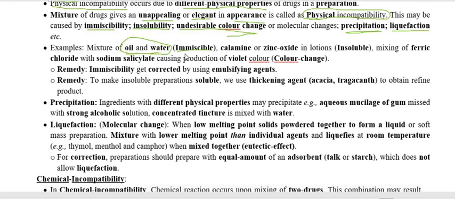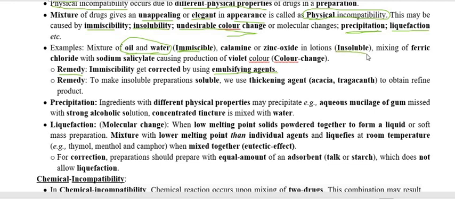As we are aware, oil and water are immiscible, and this is called immiscible physical incompatibility, a very well-known example. If you still want to mix these two together, then as a remedy you have to add an emulsifying agent, which is going to mix two immiscible substances like oil with water.